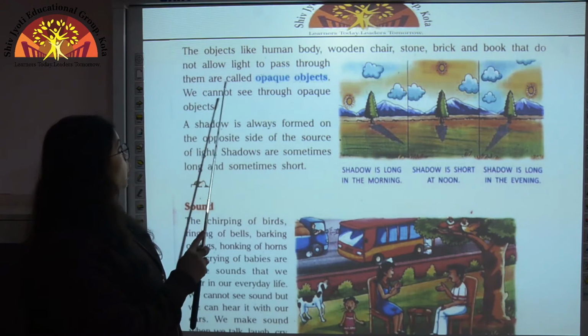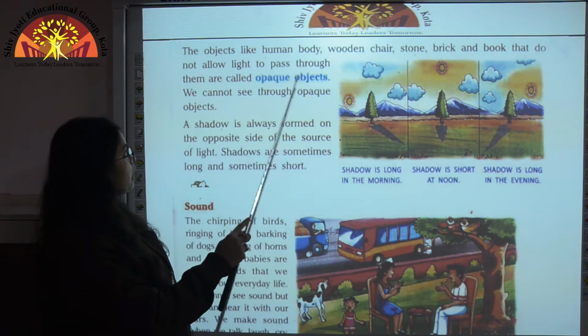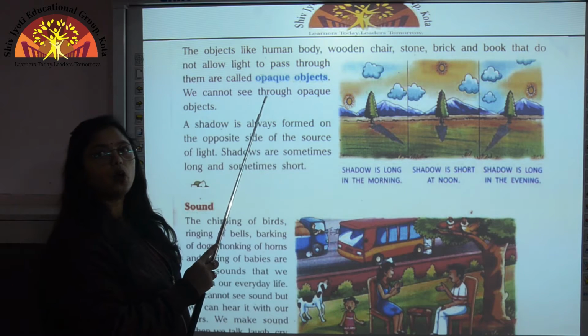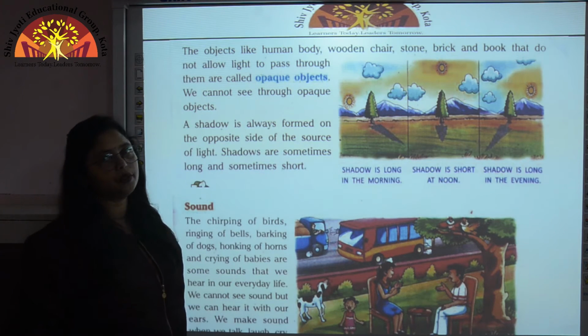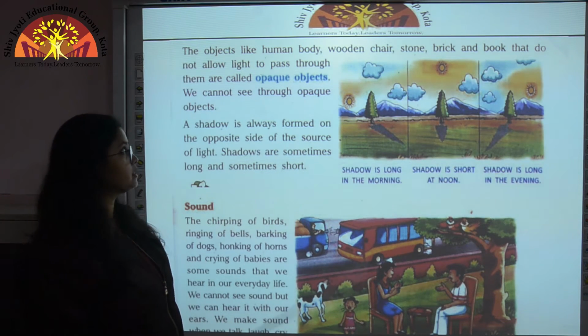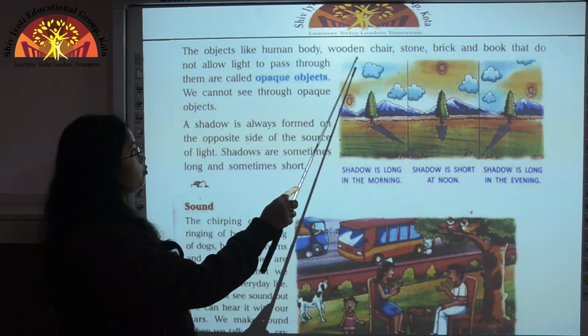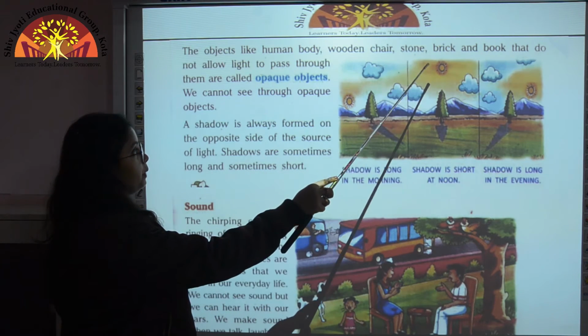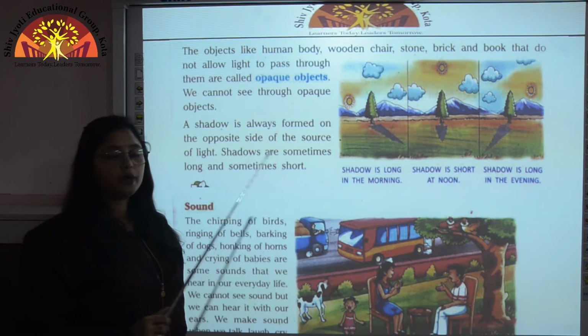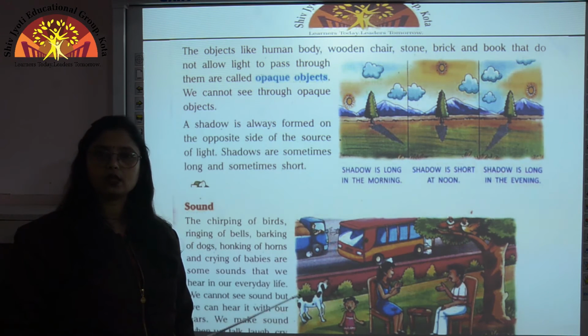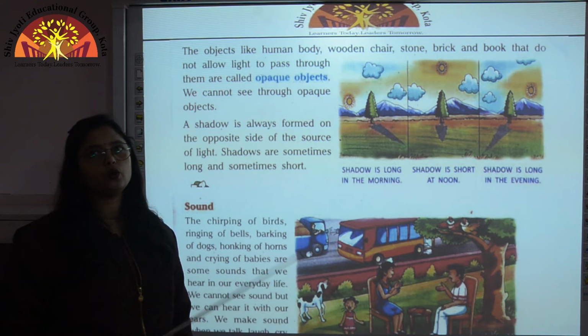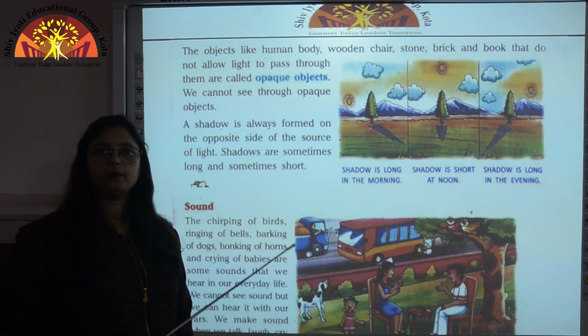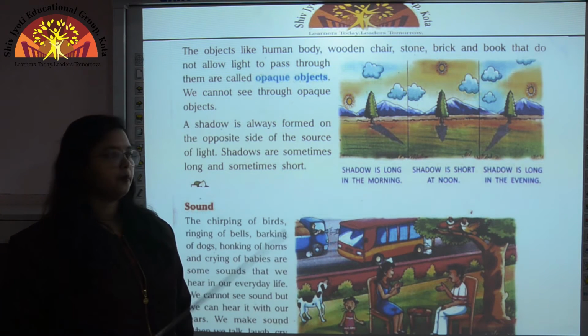Now children, the objects that do not allow the light to pass through them are called opaque objects, and some of the examples of opaque objects are human body, wooden chair, stone, brick and book. And children, because these types of objects do not allow light to pass through them, a shadow is formed when light falls on them.